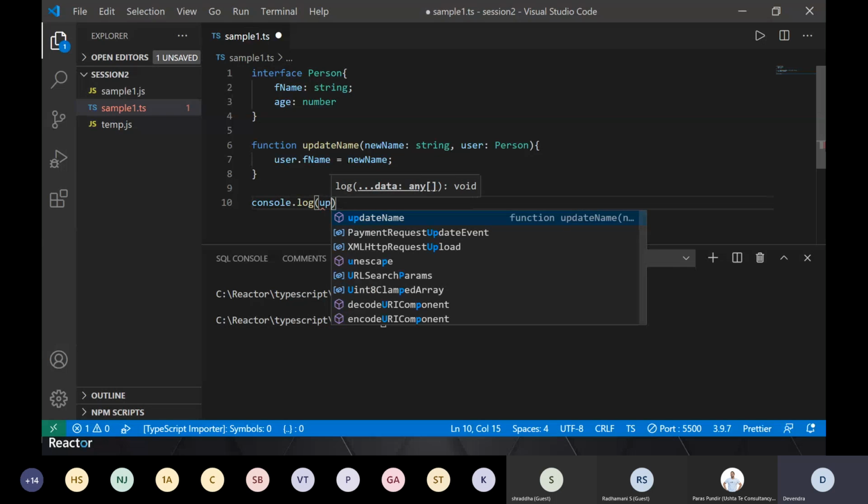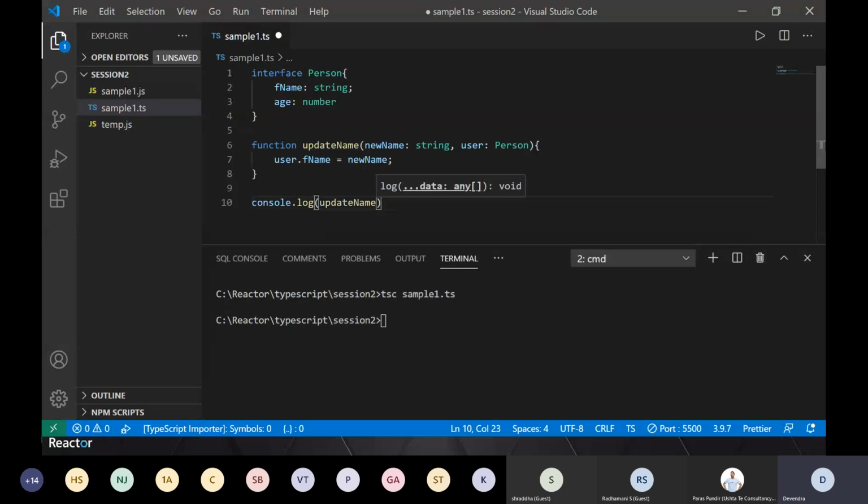And you are saying updateName. As soon as you did updateName, see, it is telling me that the first parameter expected is the newName, which is of type string. So I will pass a new name. I will say Rahul, let's say. And the second is of type Person. That's where it is helping me by saying what structure is expected. So this structure is expected, so I should be creating this structure and passing it there.